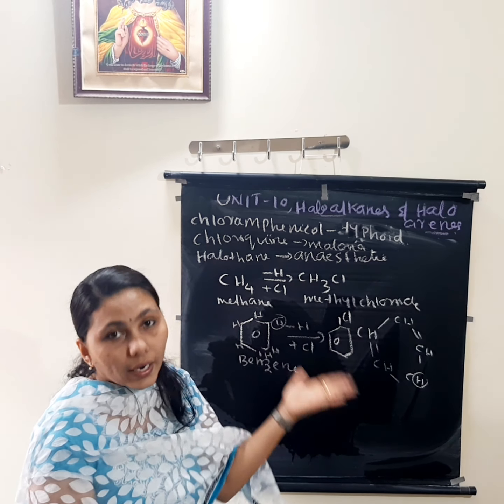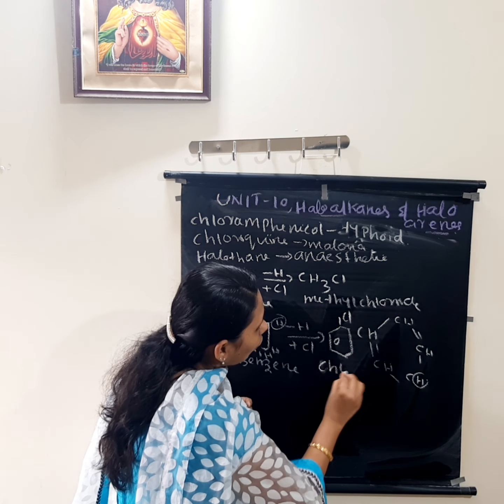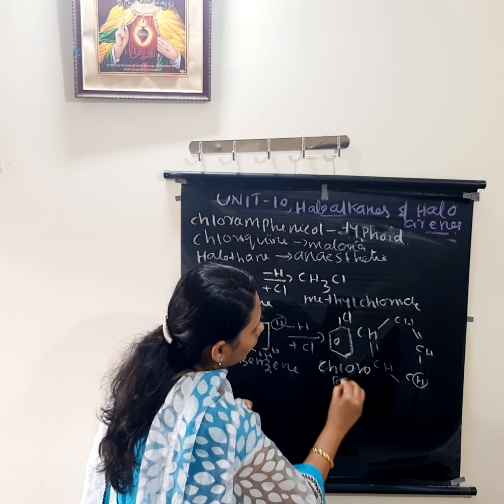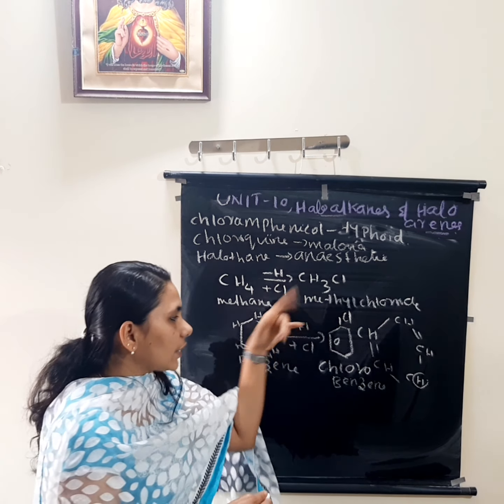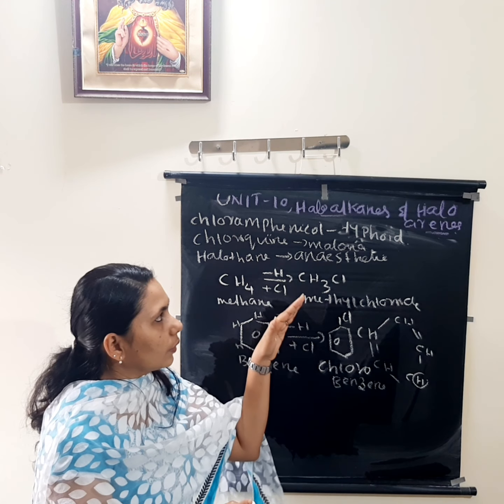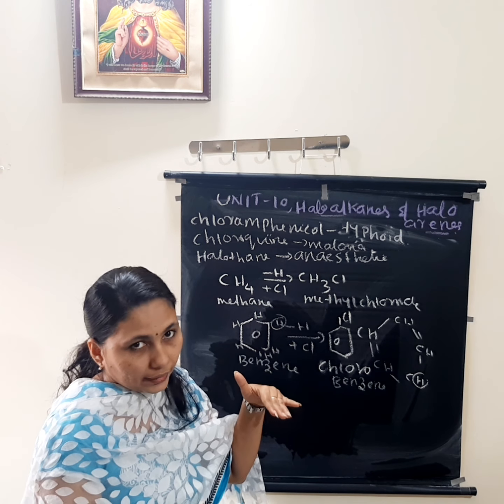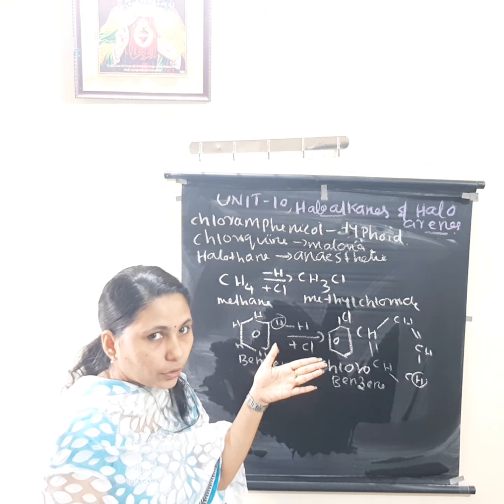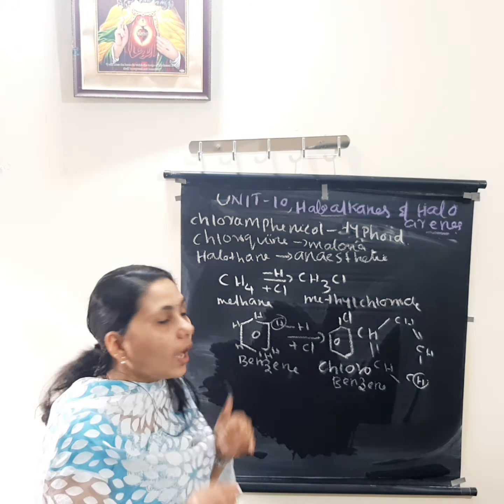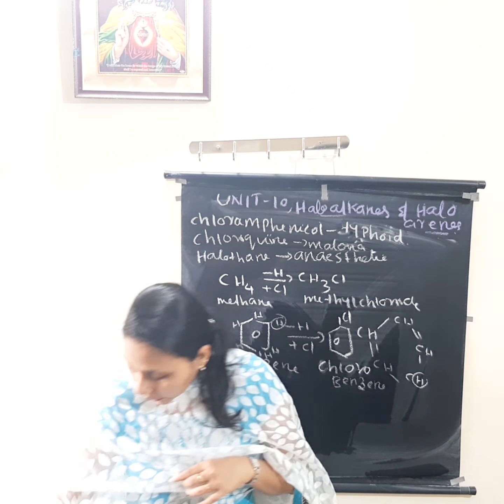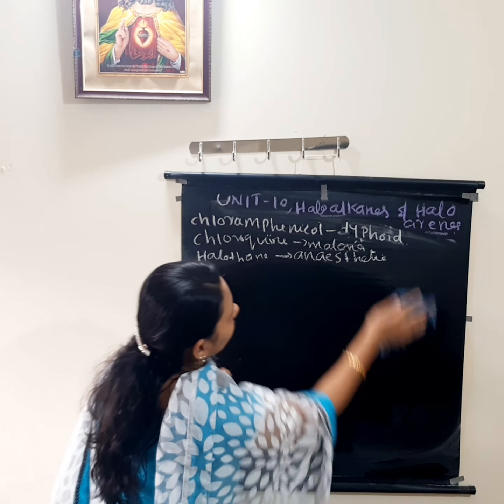So it is haloarenes. So how can I call it? Chlorine, okay. So it is chloroarene, benzene, chlorobenzene. So halogen derivatives of aliphatic or aromatic compounds are known as haloalkanes and haloarenes. If the halogen is in alkane, it is known as haloalkane, that is aliphatic compound. If the halogen is in aromatic compound like benzene, it is known as haloarenes. Okay, so next we are moving to the classification of haloalkanes.